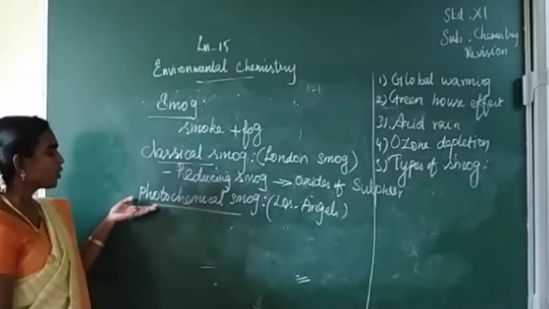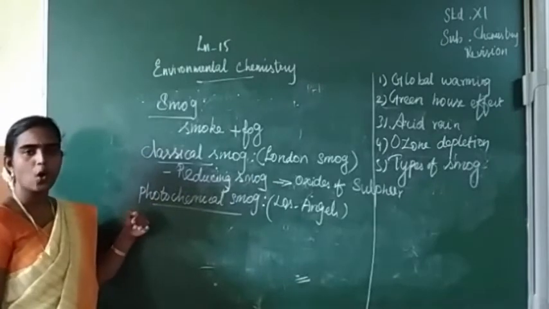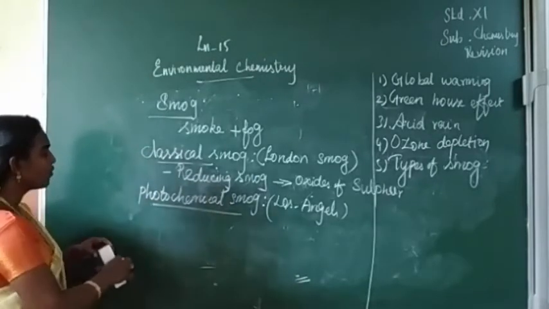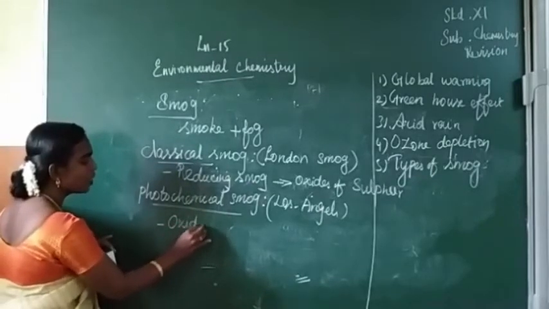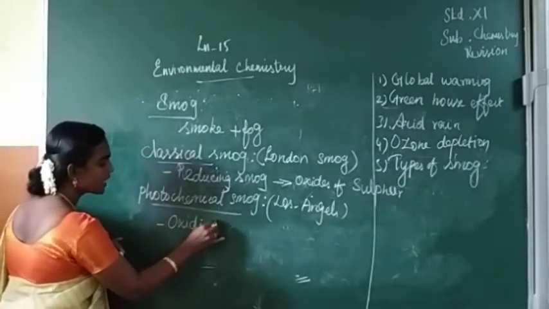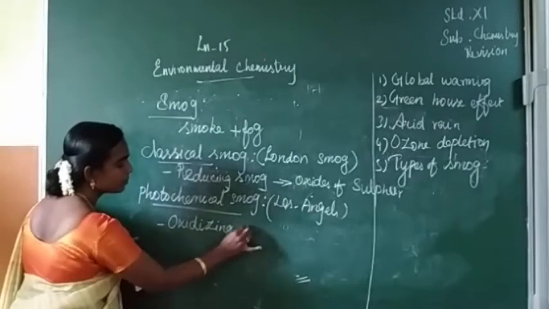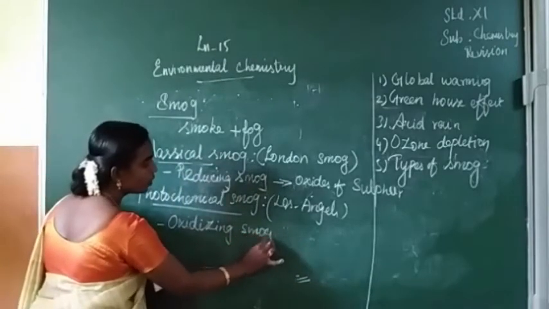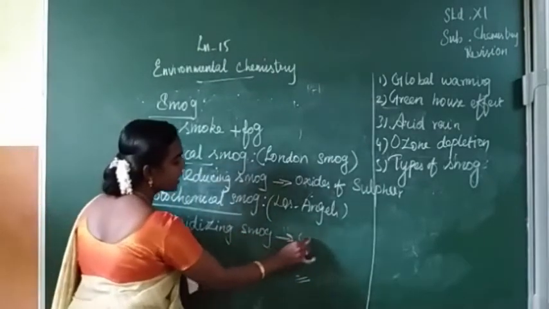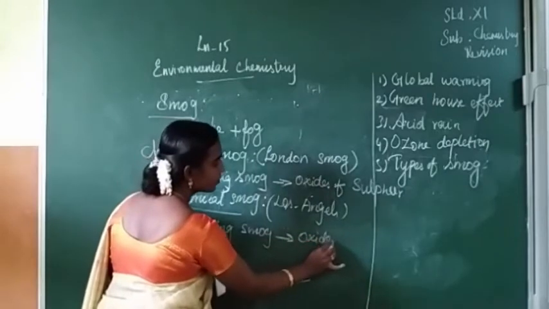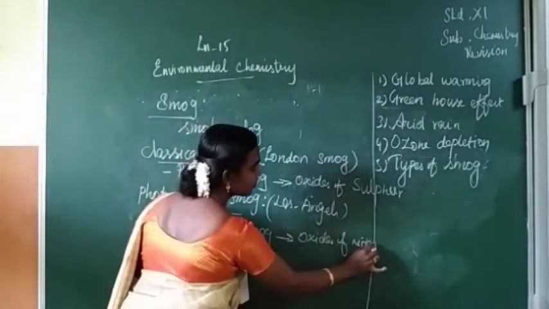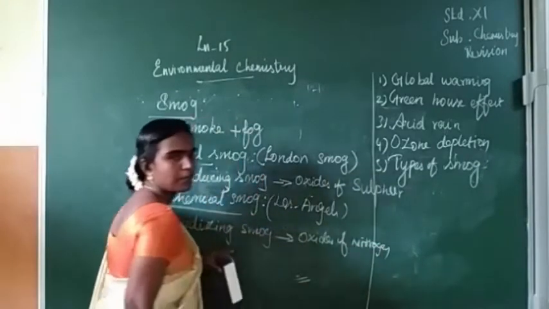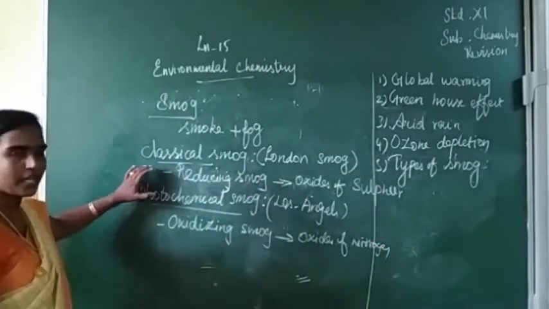Next is, oxides of nitrogen are responsible for this photochemical smog. So it is oxidizing in nature, so it is called oxidizing smog. Oxides of nitrogen are responsible for this. Have you understood?